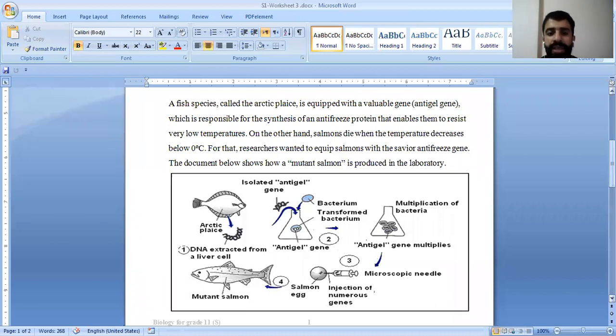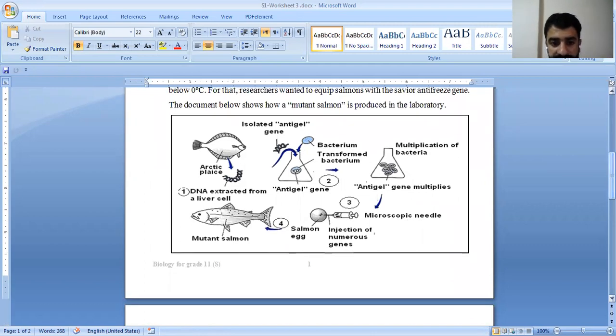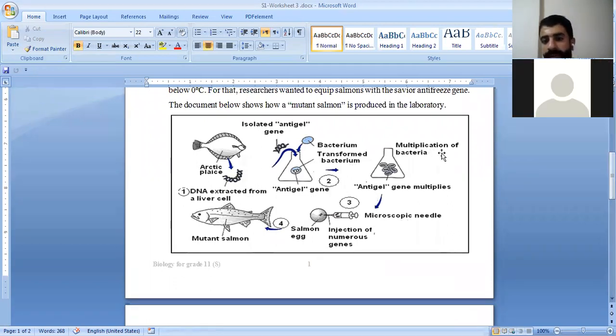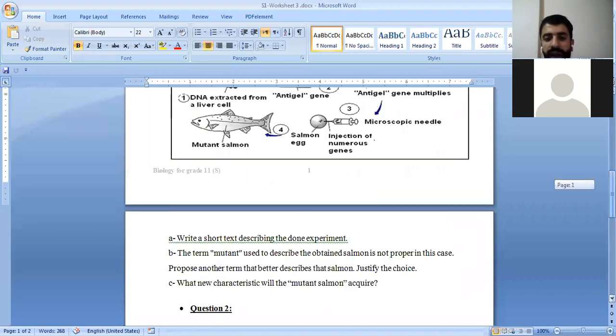For that, researchers wanted to equip salmons with a severe antifreeze gene. So they have to transfer the gene from the Arctic plaice, the fish, toward the salmon. As shown, DNA is extracted from a liver cell, and then the antifreeze gene is transferred to a bacterium for multiplication, and then injected with a microscopic needle into the salmon egg, which gave a mutant salmon.